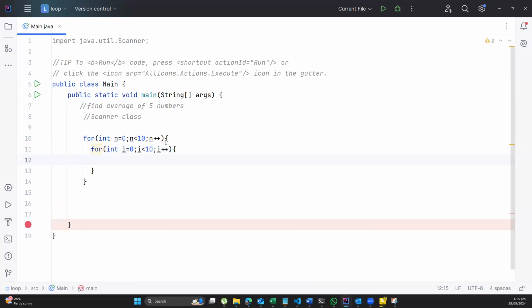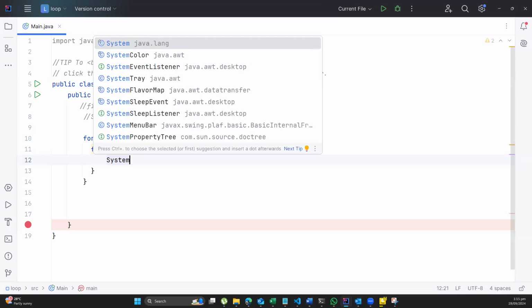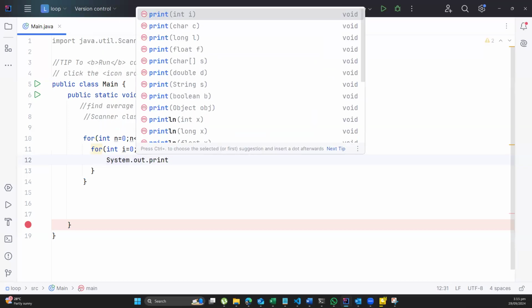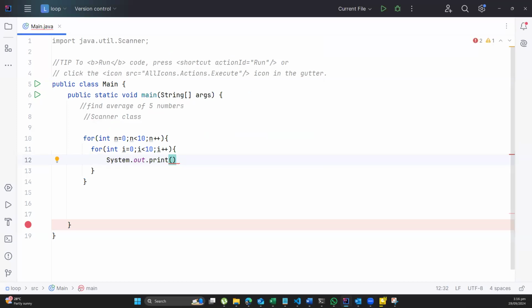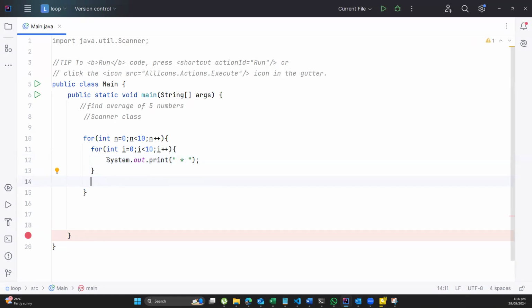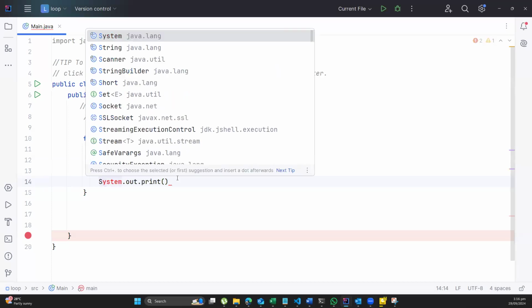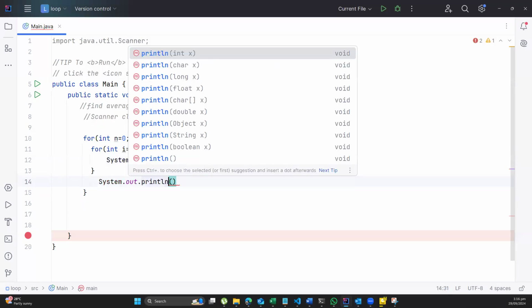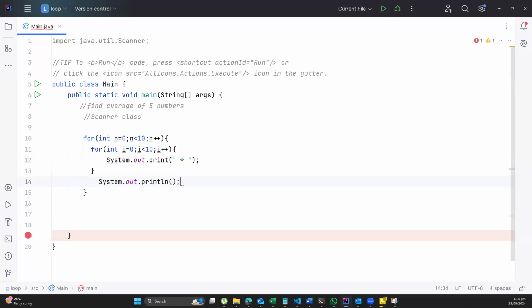Great. Okay. Now, in here, I'm going to put in system.out.print. And then in here, I'm going to put in double quotes, and I'll put in star. And then just so that it goes to the next line, over here, I'm going to say, move to the next line. So just a system.out.println over here so that it knows it has to go to the next line.